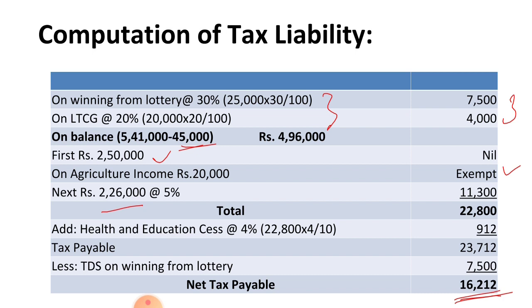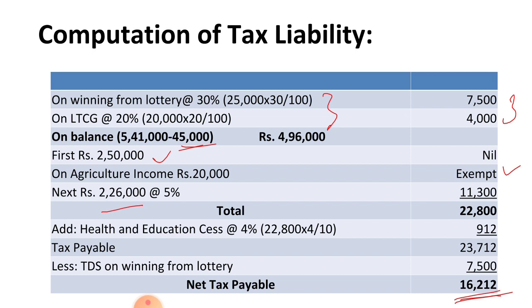2020-21. In every problem, remember TDS on winning from a lottery or income on any casual income, you have to deduct, because they receive that casual income after deducting the TDS only. So, no need to pay extra tax on that income. That is why you have to deduct TDS on any casual income if they mention nothing about that item in the problem. Okay. This is the problem which may appear for 24 marks in your exam.